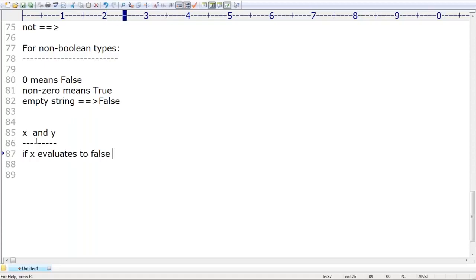If the first one is false, then the result is always false, or not? That's why observe carefully: if x evaluates to false, then the result is x. Otherwise, it returns y.